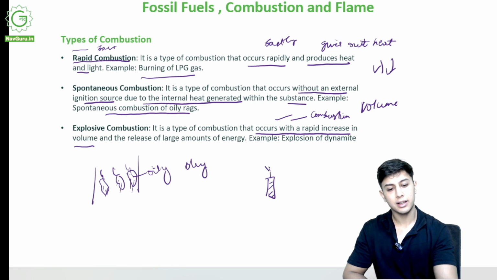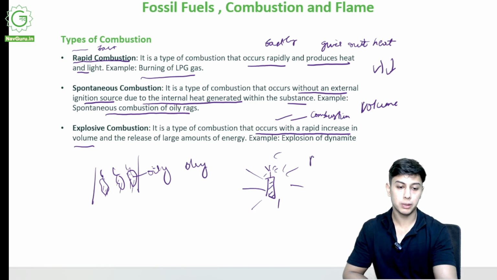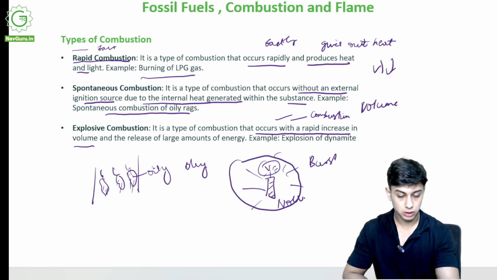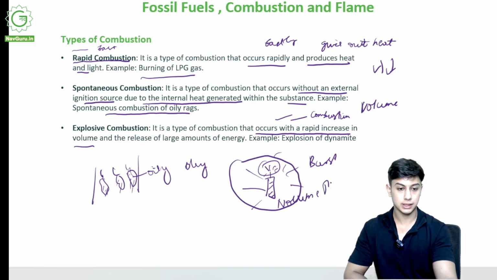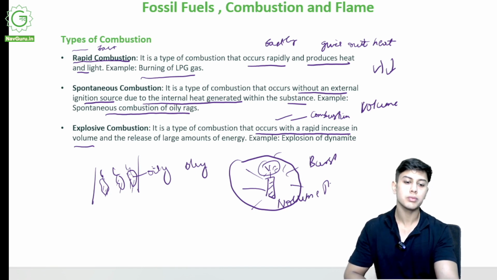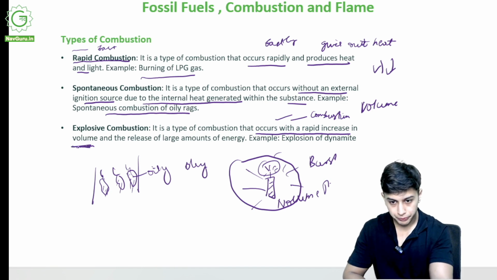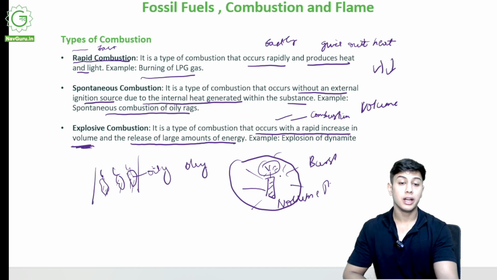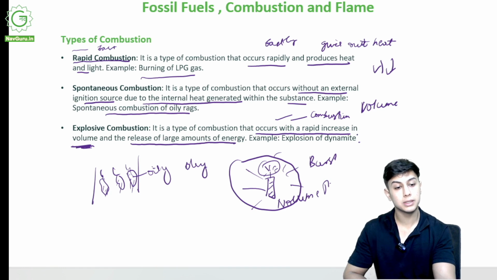I light it, and it will burst. The volume of that combustion was only here, now it is so much, the volume has increased. This type of combustion occurs with a rapid increase in volume and the release of large amounts of energy,